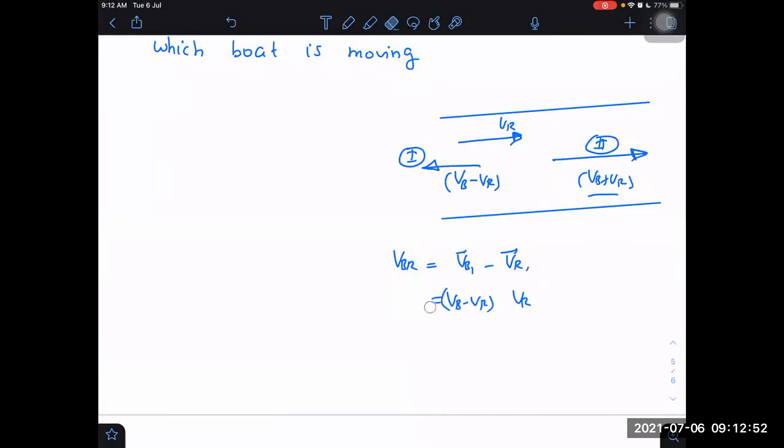It becomes finally minus VB i cap plus VR i cap minus VR i cap, which is equal to minus VB i cap. No, wait, I think I did it wrong here.